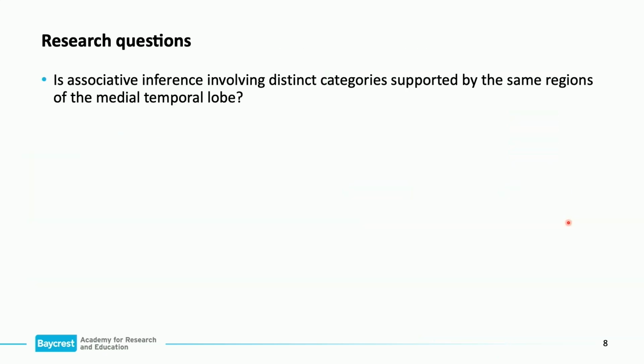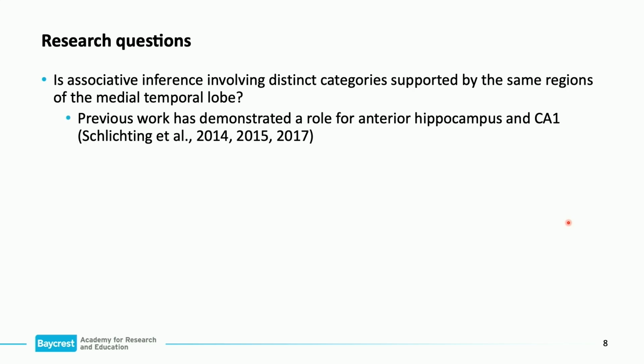For our research questions, we were interested in whether associative inference was involved in distinct regions of the brain or common regions of the brain. For example, previous studies by Meg Schlichting have shown a role for anterior hippocampus and CA1 for associative inference, and we were curious if those same regions would be recruited for both associations mediated by scenes and associations mediated by faces.